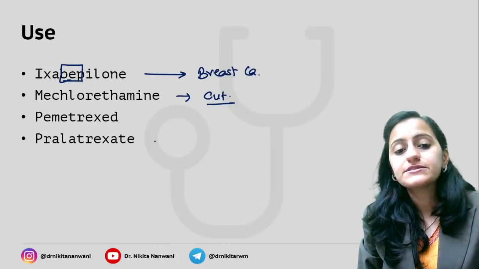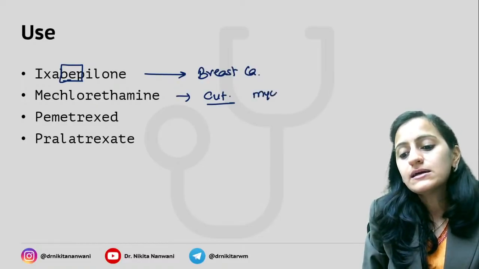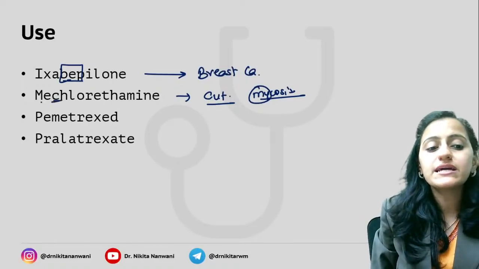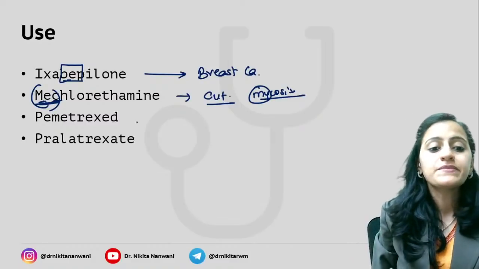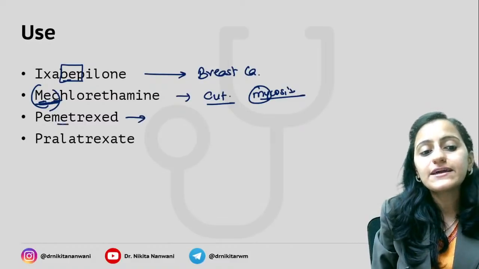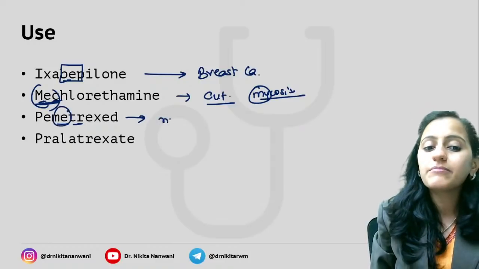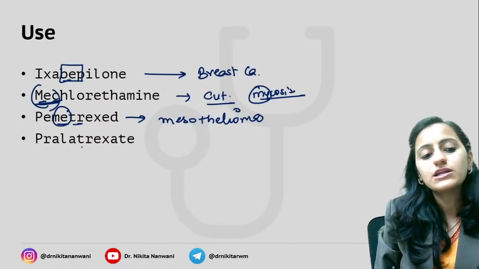Mechlorethamine, right. It is used in your cutaneous T-cell lymphoma, like mycosis fungoides, M for M. So this is cutaneous mycosis. Mechlor is your mycosis cutaneous. Pemetrexed, it's like your methotrexate. ME, remember this is used for mesothelioma. Okay, it's used for mesothelioma.